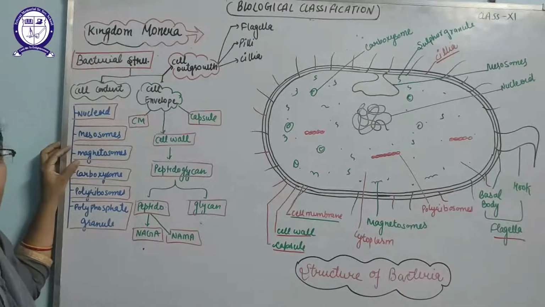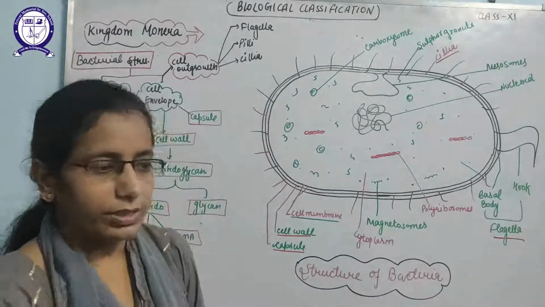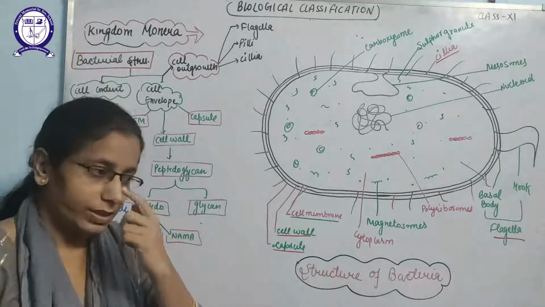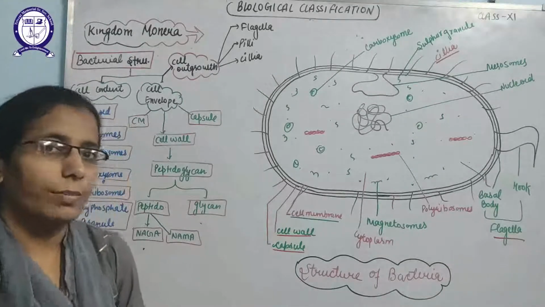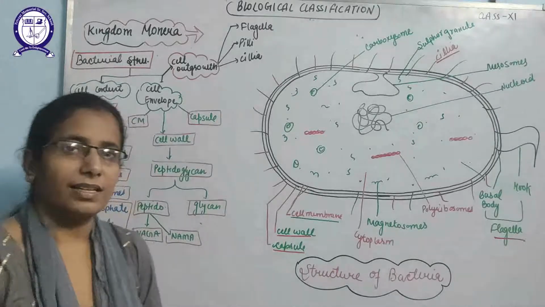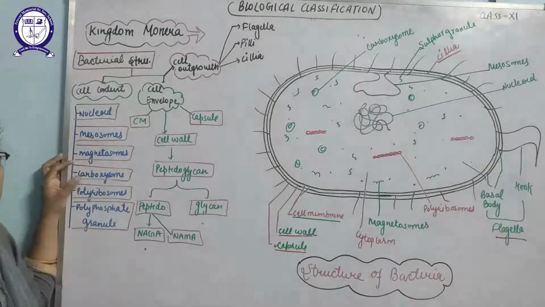Third is the magnetosomes. Just imagine a bacterium living in the water, how will it propel against the gravity of the earth? It has some special structures known as the magnetosomes, which help them to float against the earth's gravitational force. Next is the carboxysomes.